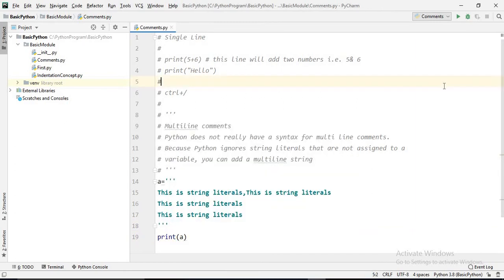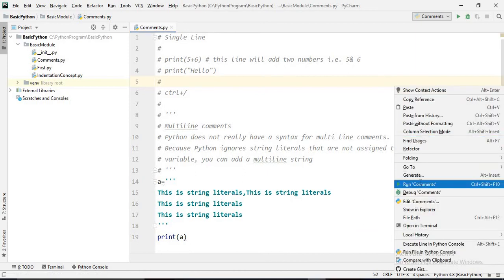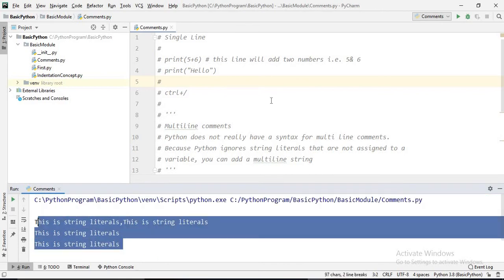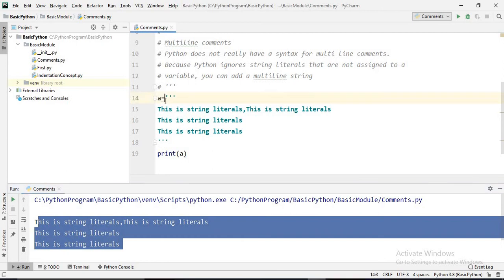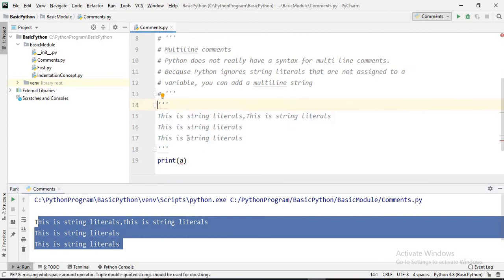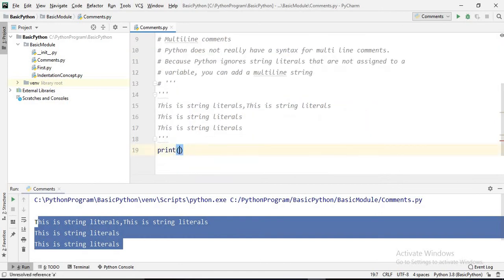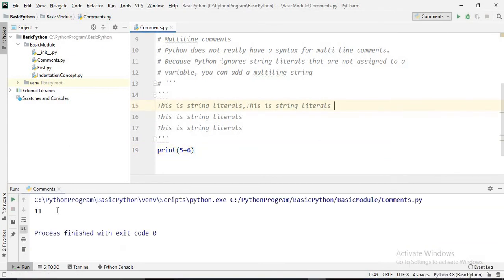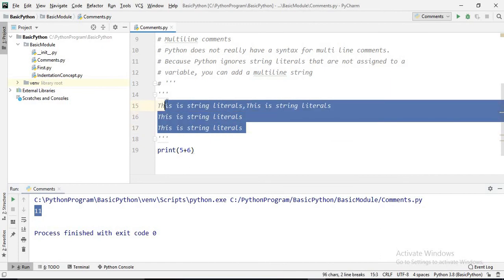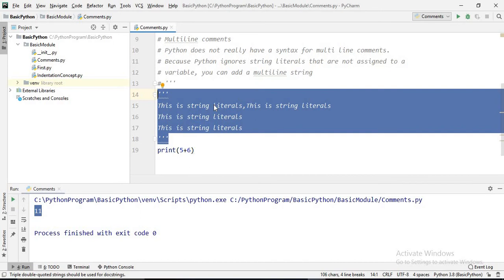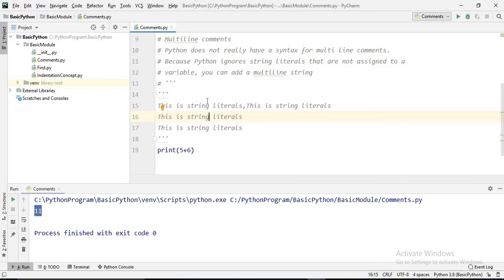If we run this, see, this string literal will print. And if we do not assign it to any value, and we print 5 plus 6, then what happens? If we run this, see, only 11 is there, this string literal is not coming here. So until we assign it to a variable, it will be treated as a comment only. But this is not the recommended way.